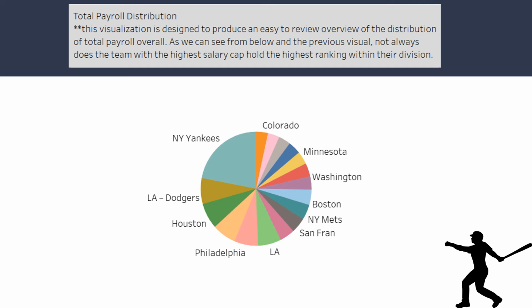As we can see from not only this visualization, but our previous visualization, not only are the highest paid teams perhaps not necessarily producing the proper results that they would like to see, and perhaps not getting the highest return on their investment, but also the distribution of dollars within the league is skewed. As we can see clearly from this visualization, the New York Yankees hold the largest piece in terms of total salary cap overall.